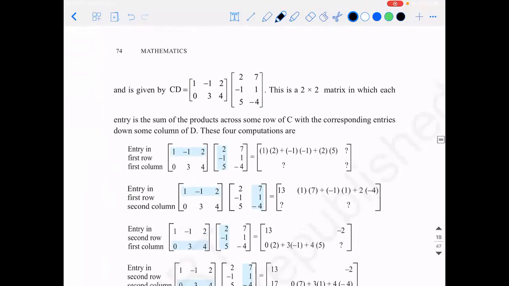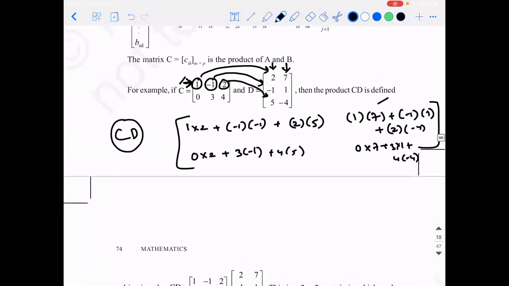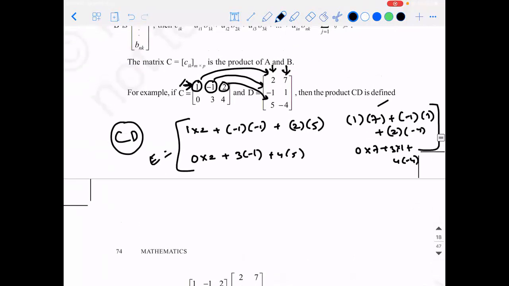When you add them, that will be the matrix CD, which we call E. It has an order of 2 by how much? 2. Because there is a matrix of order 2 by 3 and a matrix of order 3 by 2, the final output will be a matrix of order 2 by 2.